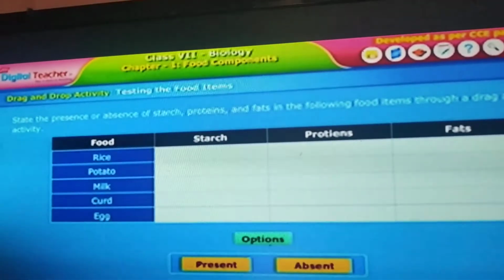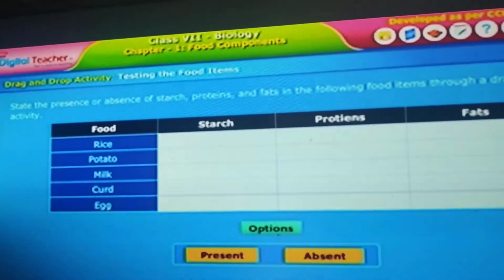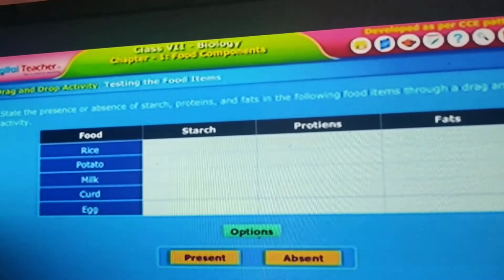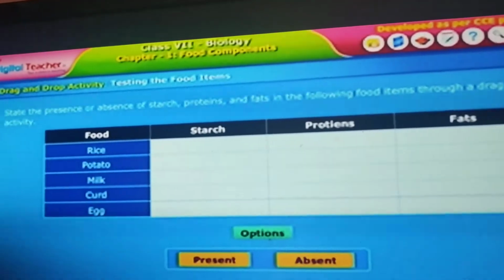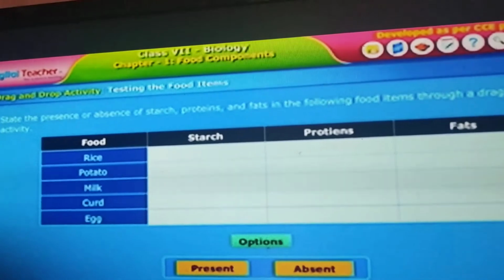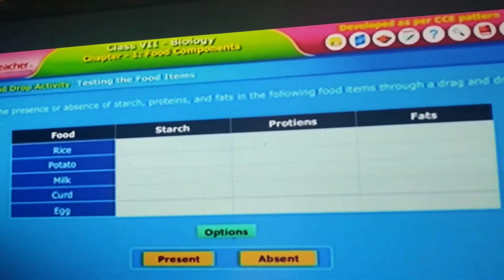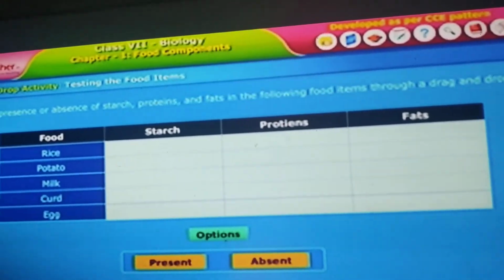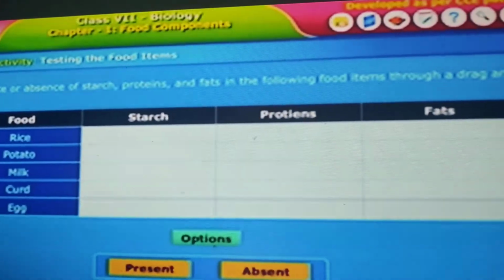Better you have new books. Do this homework in your science homework book: see which food items have starch, which have proteins and which have fats.